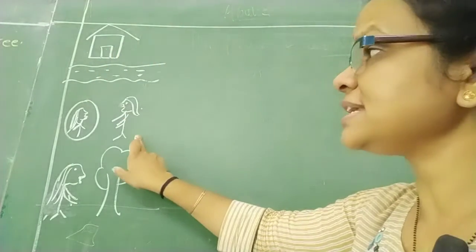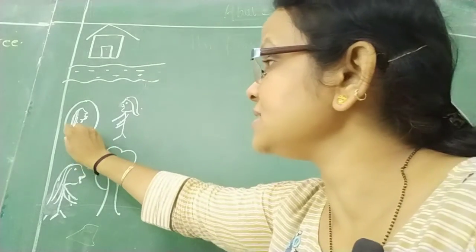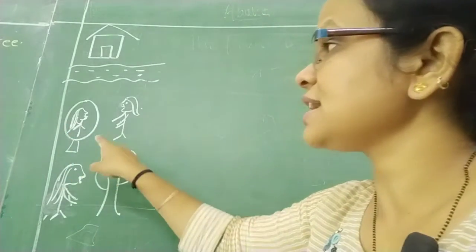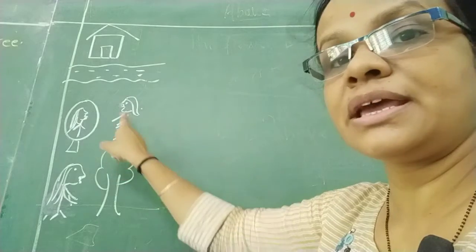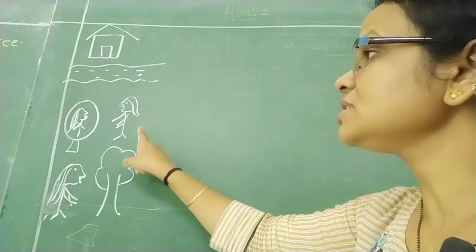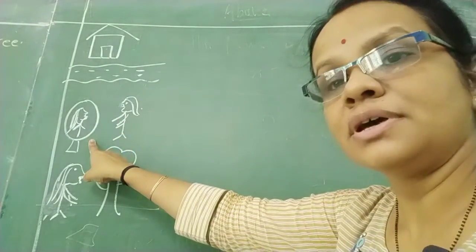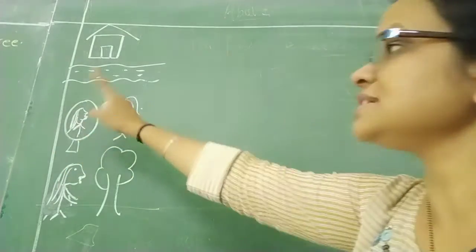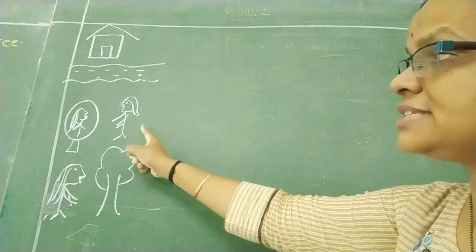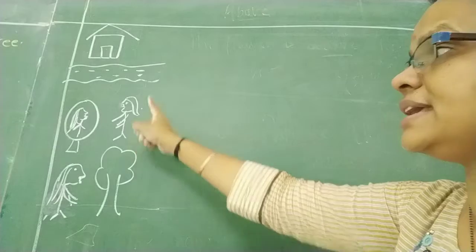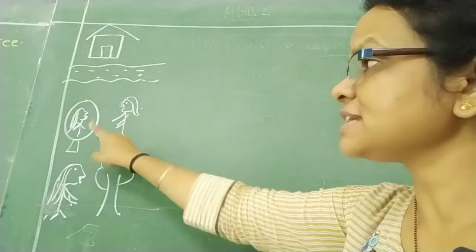After that you can see here one girl is there and one mirror is there. So what can we say? कौन है? The girl कहाँ पर खड़ी है? Mirror के सामने खड़ी है. So the girl is standing in front of the mirror, or you can say the mirror is in front of the girl. But this is more proper. The girl is standing in front of the mirror. Mirror के सामने कौन खड़ा है?